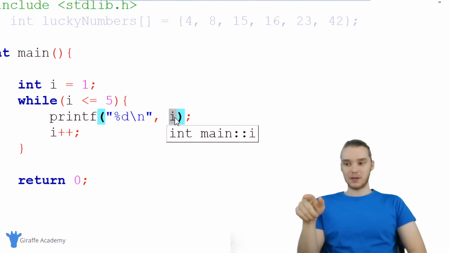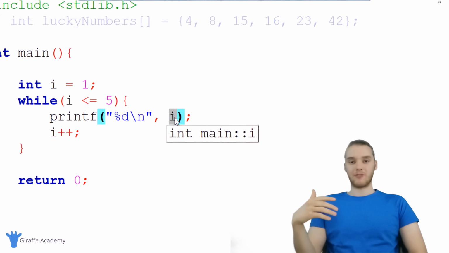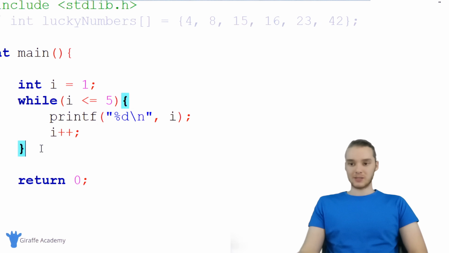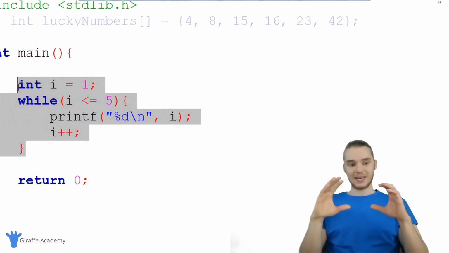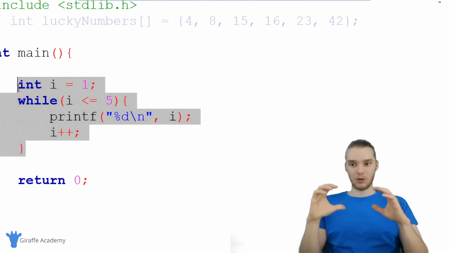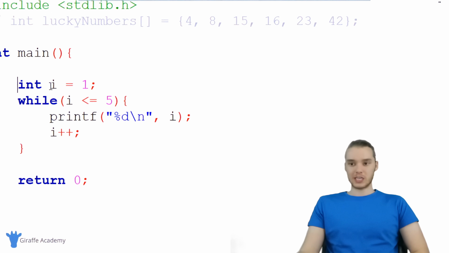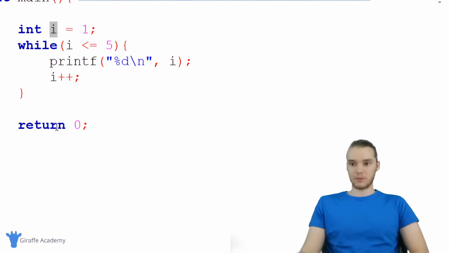And this is such a common situation in C that there's actually something called a for loop. A for loop allows us to take all of this code and condense it into its own single loop. So it's taking this situation where we want to have a variable like i, and it's allowing us to do it a lot easier and a lot cleaner. So I'm going to show you guys how we can create a for loop.